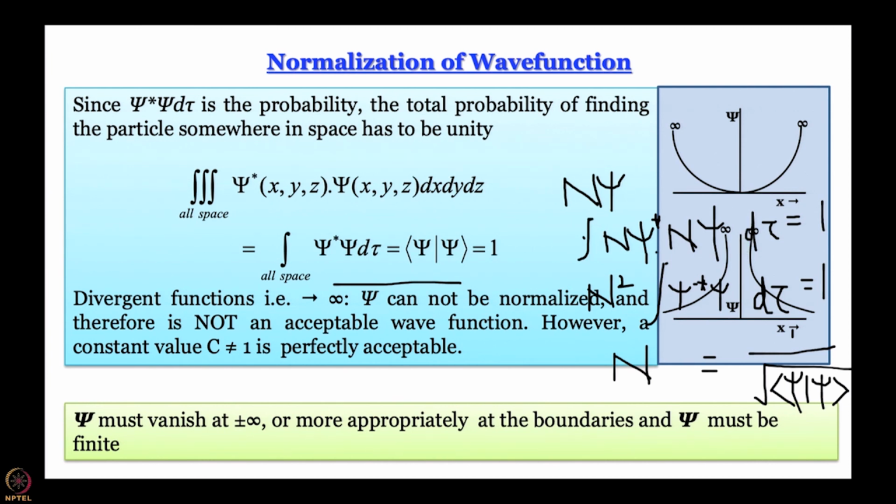So, we see that as a result of the Born interpretation, some conditions, some restrictions start coming on the wave function. These are unacceptable wave functions, as we have said already.